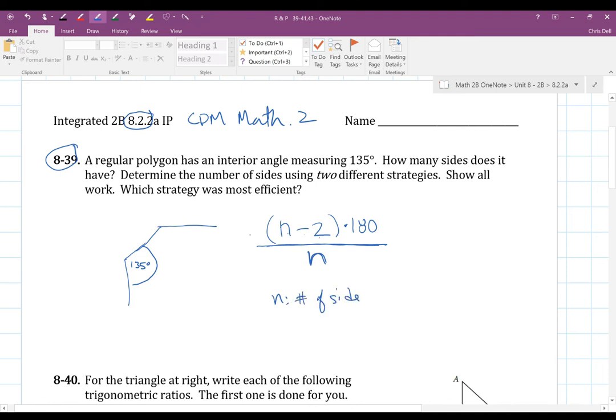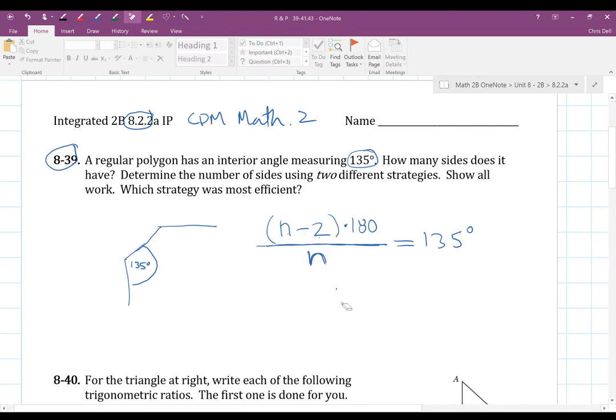So here's my formula. I could use this formula to go backwards to look for what n is if I know that what I get is 135 when I'm done. So that's what I'm going to do. I'm going to solve for this backwards.